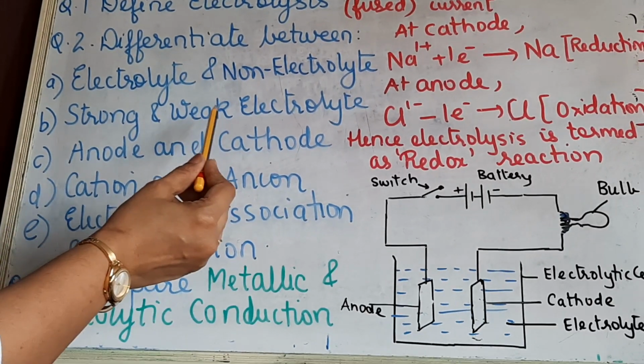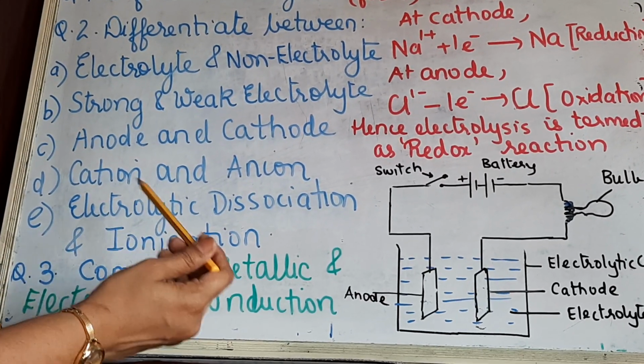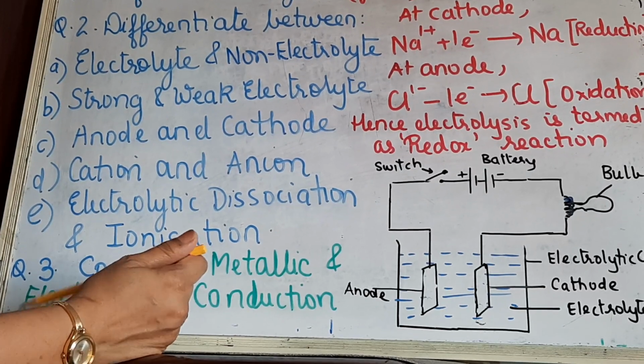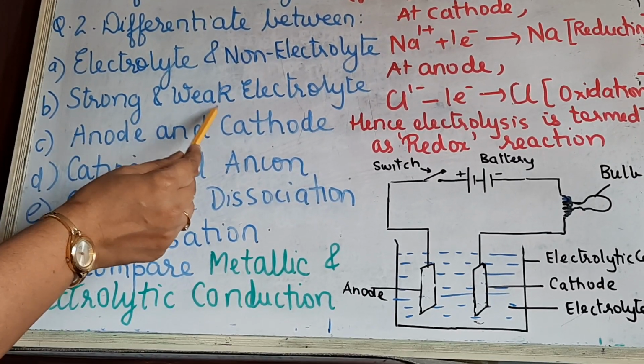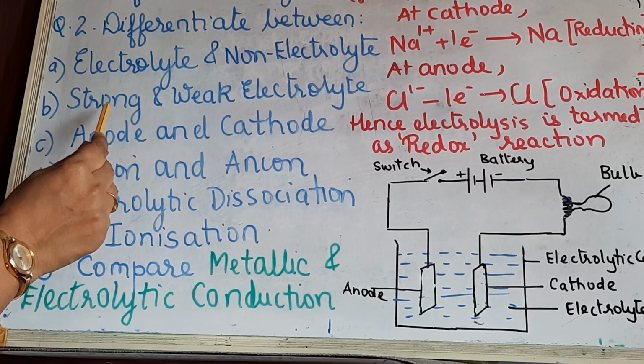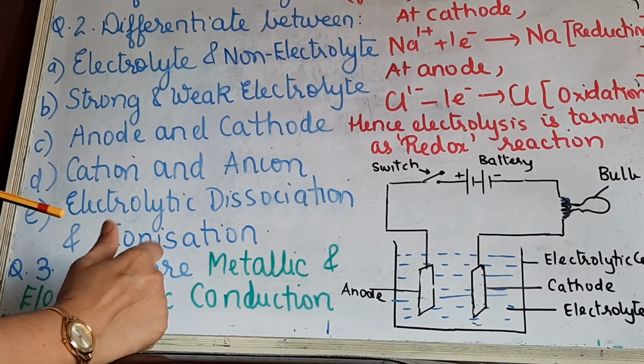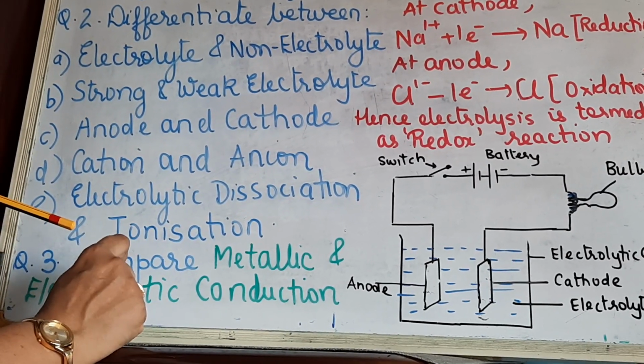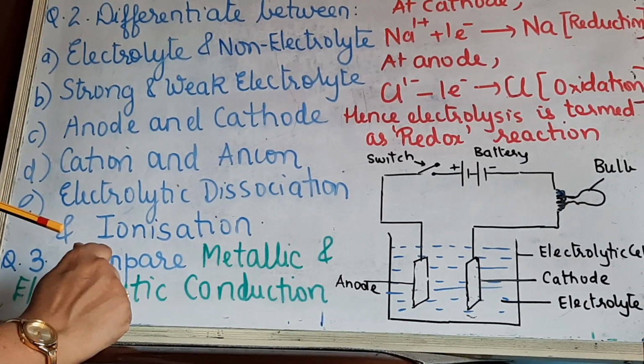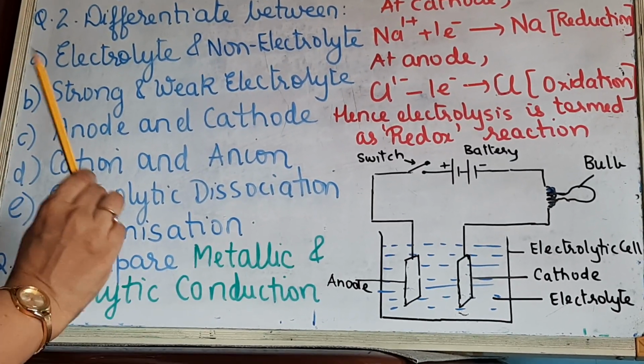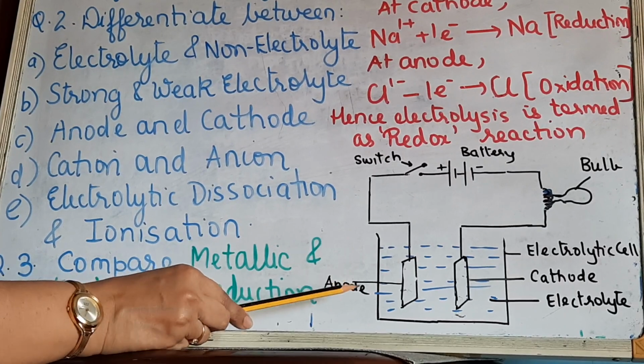Ions of the electrolyte and unionized molecules will both be present. Clear? So that is the third point of differentiation. And the fourth point is that a strong electrolyte will allow the bulb to glow brightly and a weak electrolyte allows the bulb to glow dimly. Now I will just explain this with reference to the diagram.